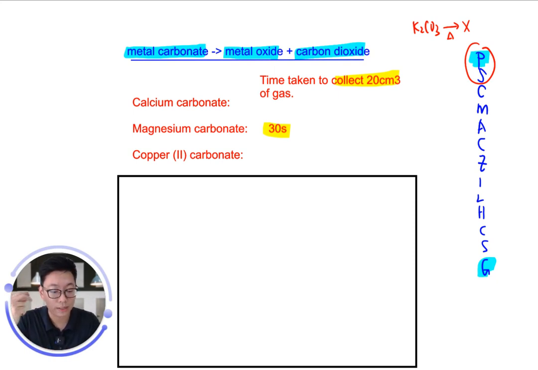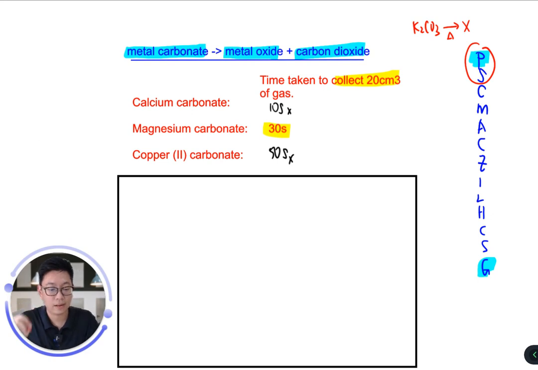So the misconception, and this is the wrong answer, I'm going to write in black color. A lot of students will think this: oh okay, calcium is a very reactive metal, therefore reactions involving calcium should be quick, and therefore the time will be like 10 seconds. And likewise, because copper is not so reactive, reactions should be much slower, time is 50 seconds, something like that. And this is not correct.